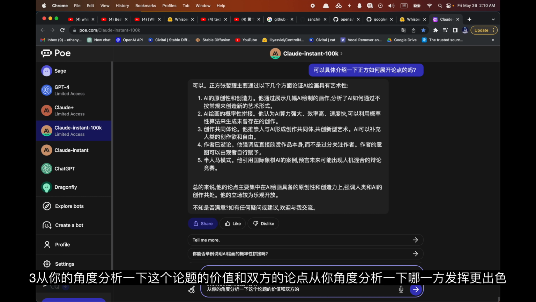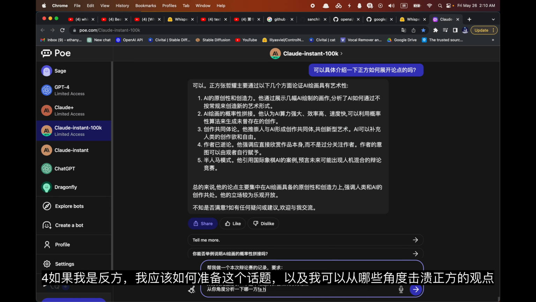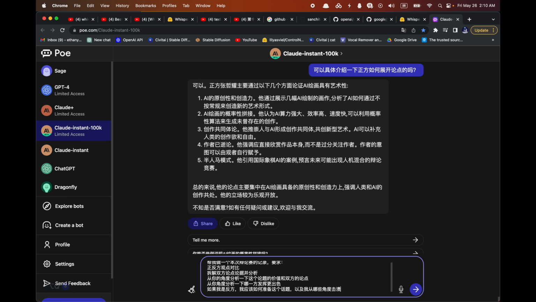Analyze the value of the topic and the performance of both sides from your perspective. Evaluate which side performed better. If I were on the negative side, how should I prepare for this topic? And from which angles can I refute the affirmative side's viewpoints?